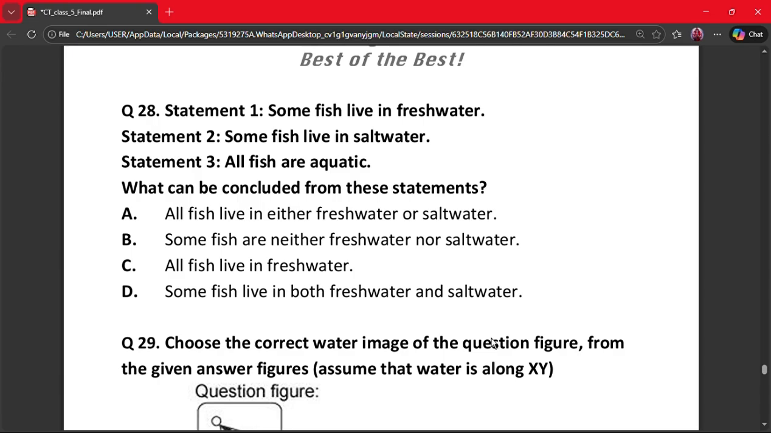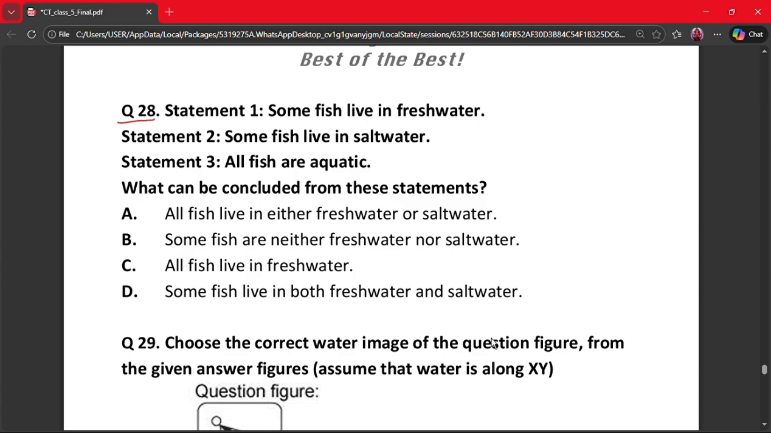Next question is question 28. Statement 1. Some fish live in fresh water. Statement 2. Some fish live in salt water. Statement 3. All fish are aquatic. What can be concluded from these statements? A. All fish live in either fresh water or salt water. B. Some fish are neither fresh water nor salt water. C. All fish live in fresh water. D. Some fish live in both fresh water and salt water.